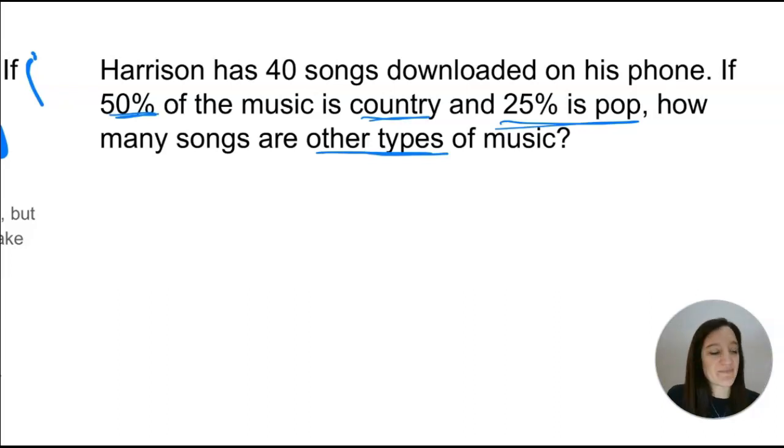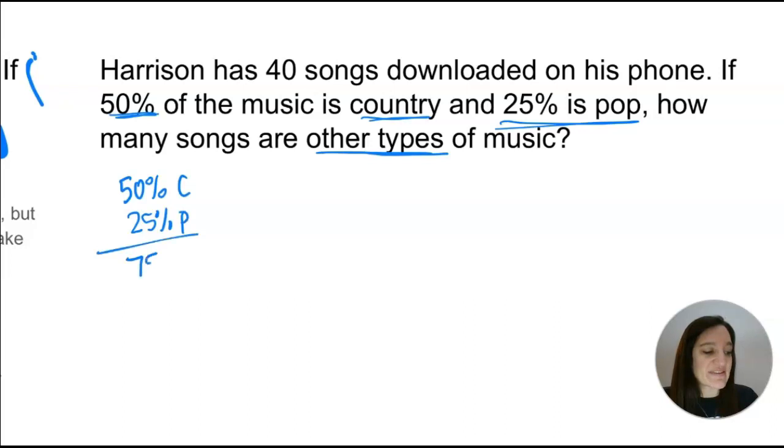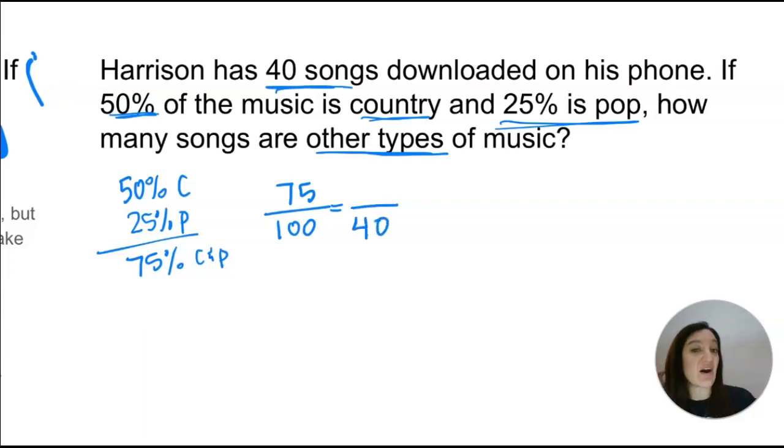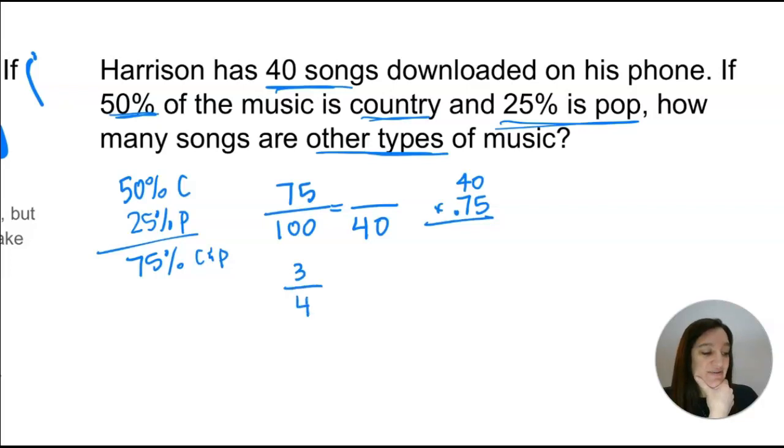And there are two ways you could go about it. The first way you could go about it is say, all right, well, 50% are country and 25% is pop. That leaves me with 75% country and pop. And then you have your percent and you also have your 40, your whole. Those are all the songs, right? So you could solve it this way. And from here, you could change the 75% into a decimal and times by 40, or you could simplify this all the way down to 3/4, and then you could find that times by 10 relationship and get 30.